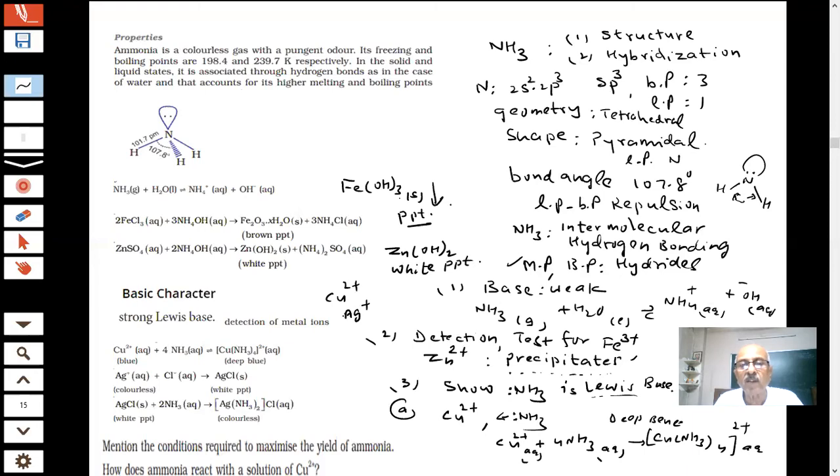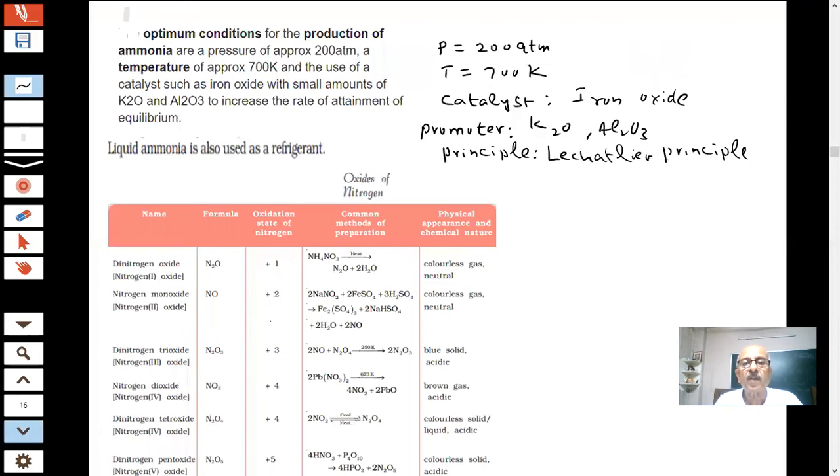These are transition elements. So we see how the ammonia is reacting. And liquid ammonia is also used as a refrigerant. The optimum conditions we already know, students.